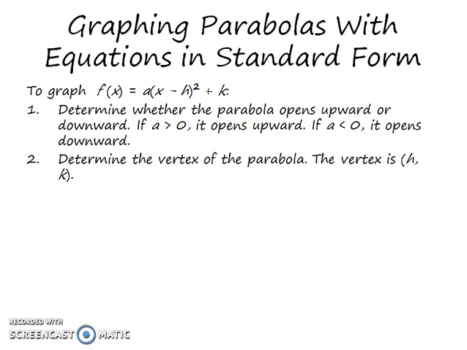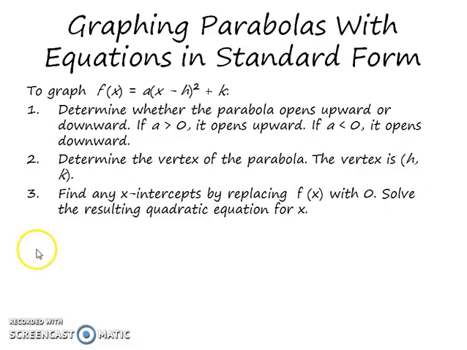In order to determine the vertex, you have to look at h and k. The third step is to find any intercept by replacing f(x) with 0 and solving the resulting quadratic equation for x to find the x-intercept.